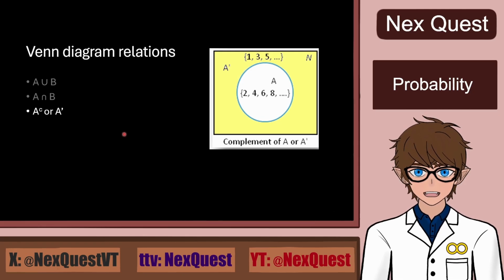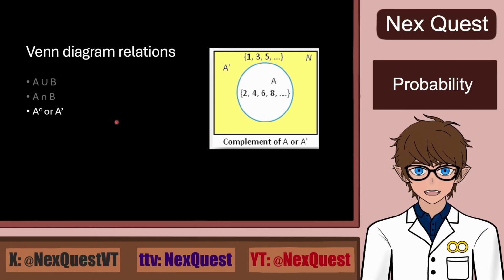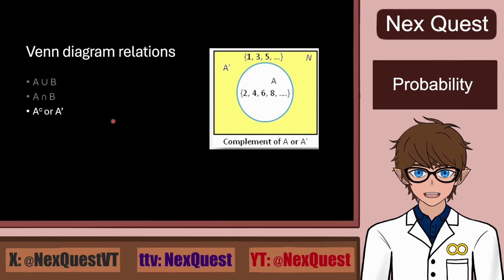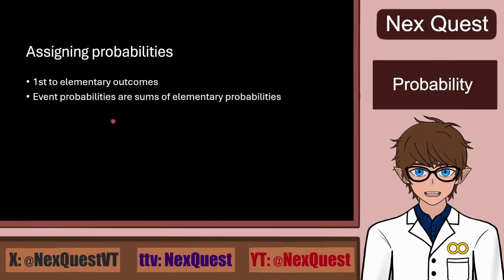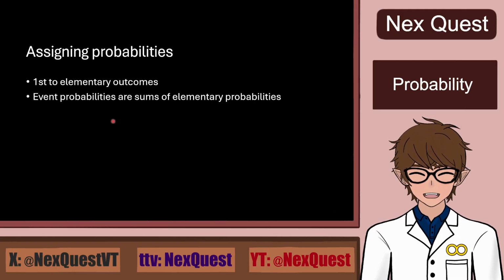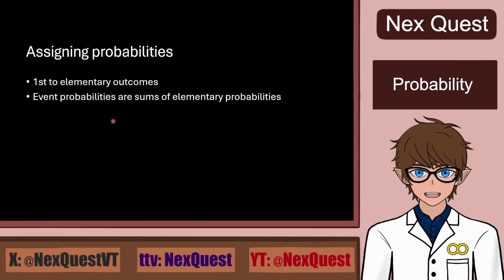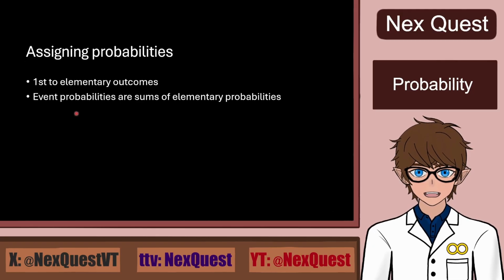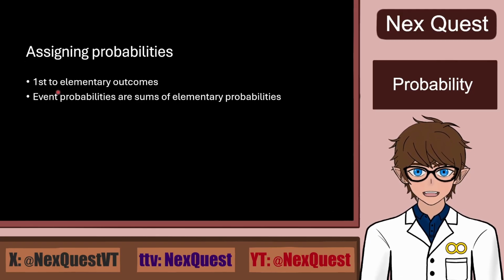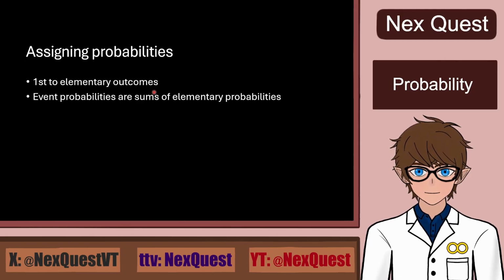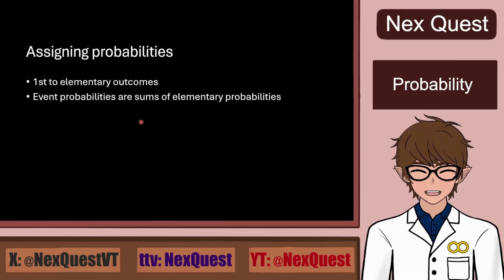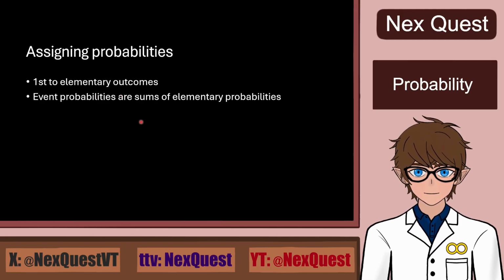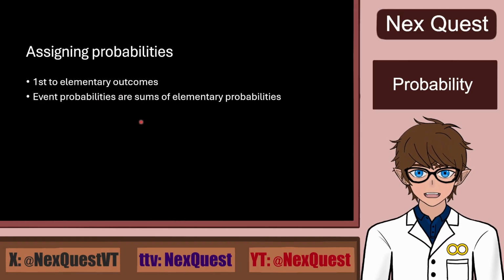With that being said, let's finally work on actual probability, how to solve problems involving them, and other fun stuff that belongs in this lecture. First step is to assign probabilities to elementary outcomes. Then we will add those in the same set for event probabilities. So we see that the first step to solving any example is to know what the probability of each elementary outcome is, and then group them together into events, and then calculate the probability for those events, and then whatever we want to know.